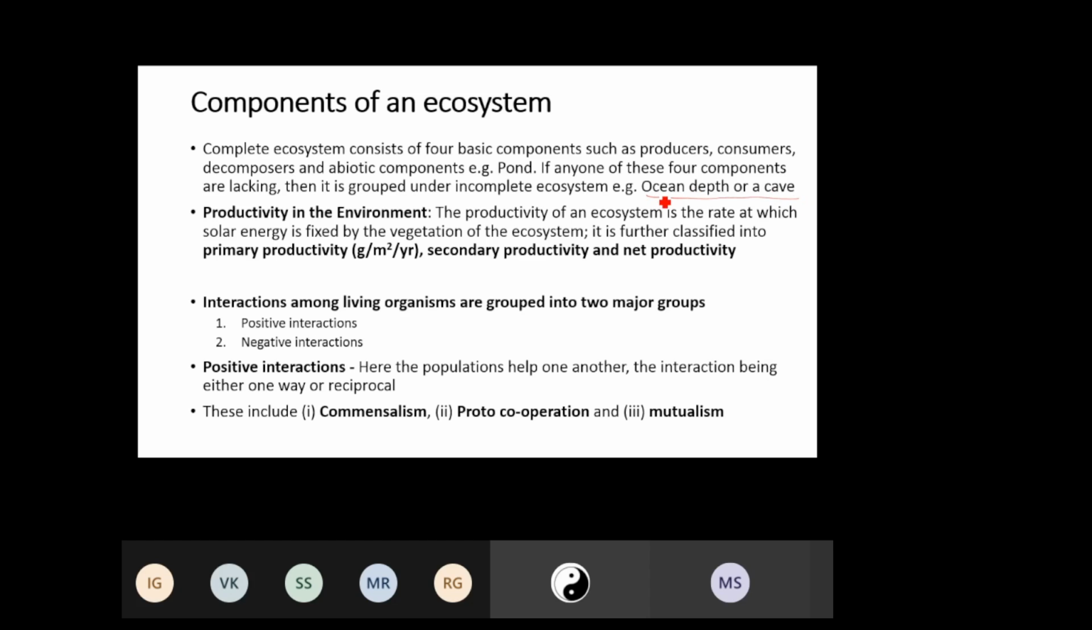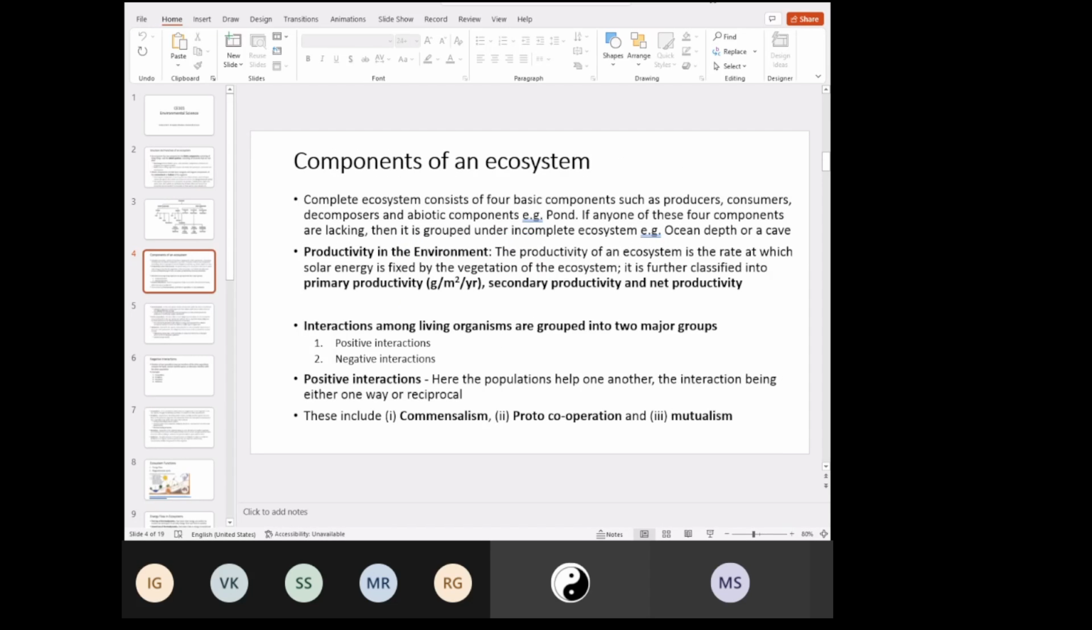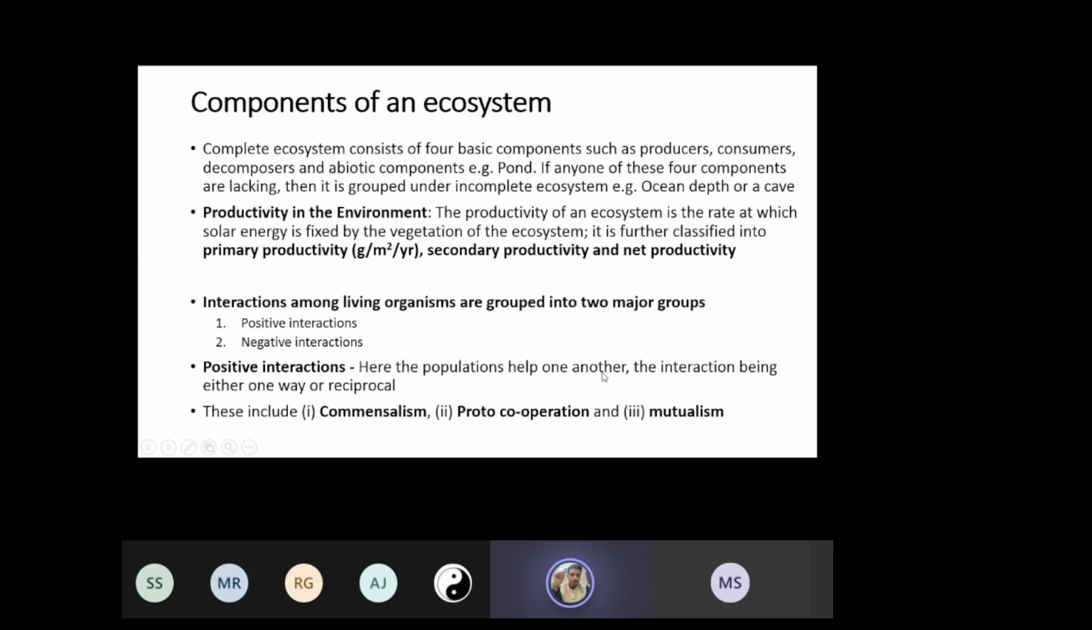Will we find primary production in ocean depth or cave? I'm asking a very simple question. Will there be primary productivity to be seen in ocean depth or in a cave? Why? No, sir, lack of sunlight. There will be no light. But if there's a geothermal vent like a volcano or something, they can thrive there. No, they can thrive, but I'm asking about growth of algae.